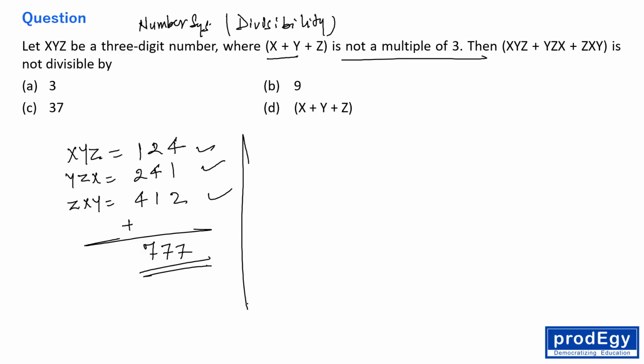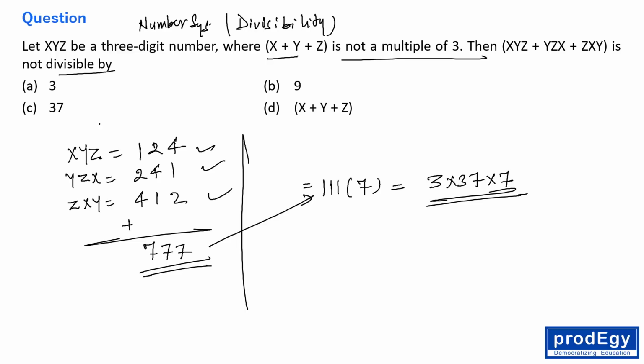Now 7, 7, 7 is not divisible by which option? See everyone, 7, 7, 7 means 111 into 7, and 111 is 3 into 37. So the expression is 3 into 37 into 7. This expression is divisible by 3. Yes, it is divisible by 3.